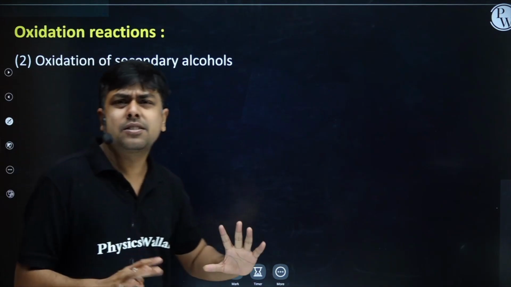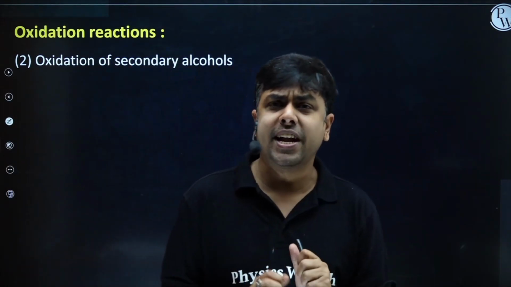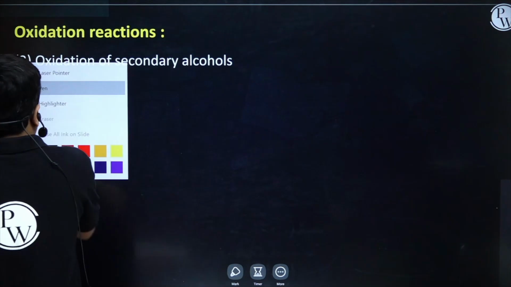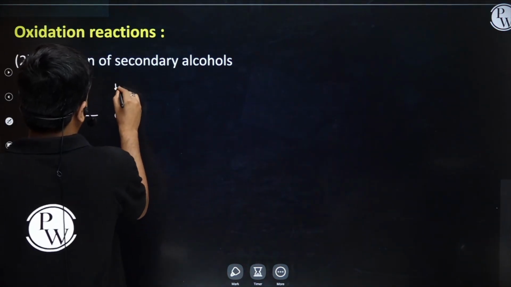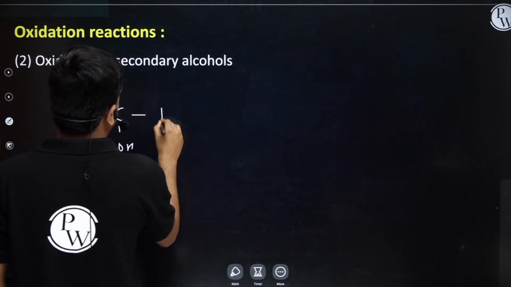Now students, let's talk about the oxidation of secondary alcohol. Secondary alcohol has the general formula R-CHOH-R'.